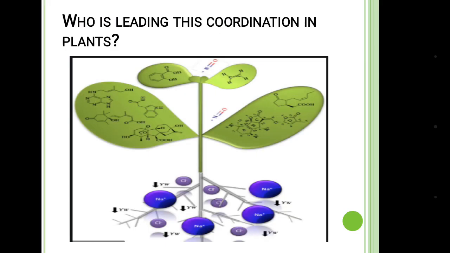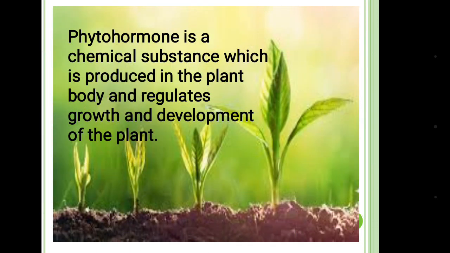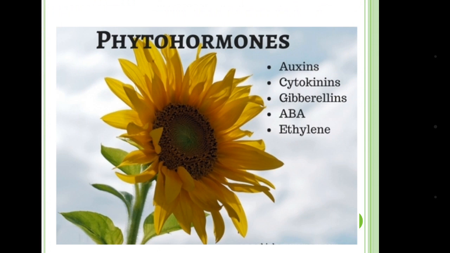Who is leading this coordination in plants? That is our today's topic, phytohormone. Phytohormone is a chemical substance which is produced in the plant's body and regulates growth and development of the plant. Phytohormones are auxin, cytokinin, gibberellin, abscisic acid and ethylene.